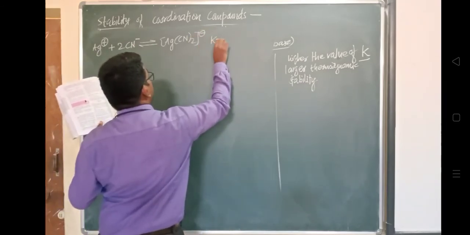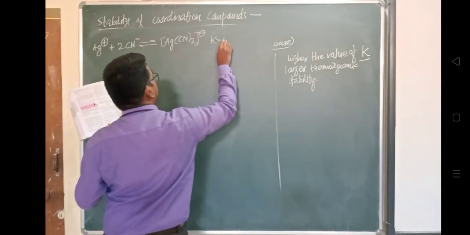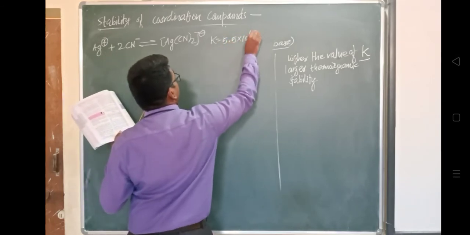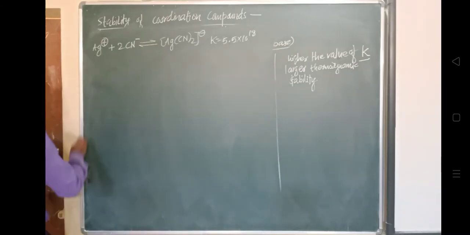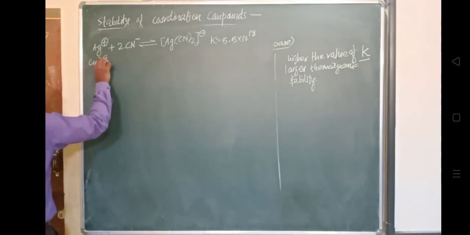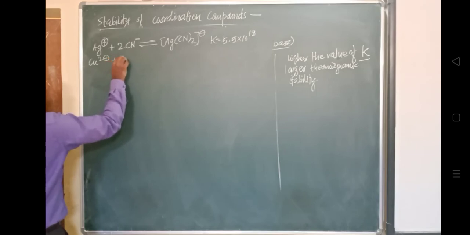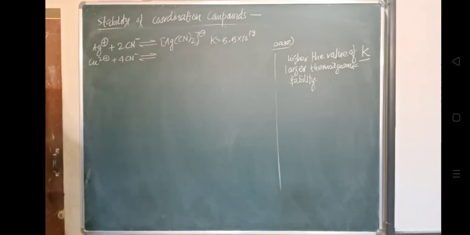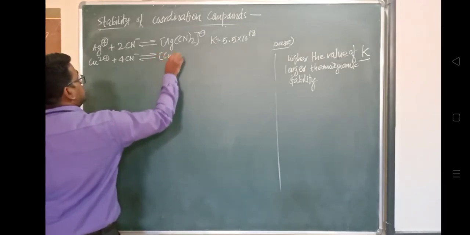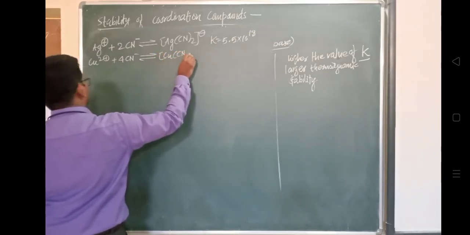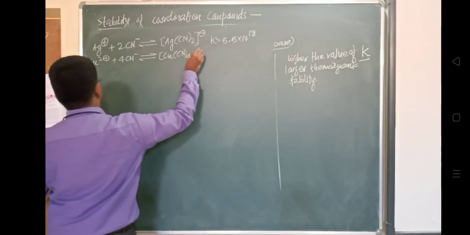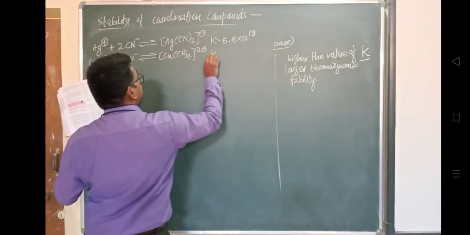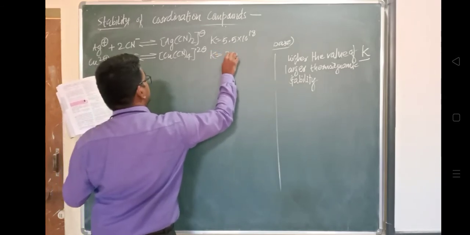Second case, that is Cu2 plus, interacts with 4 CN minus, and here the equilibrium gives Cu CN 4 2 minus. Here the value of the equilibrium constant K is 2.0 into 10 raised to 27.